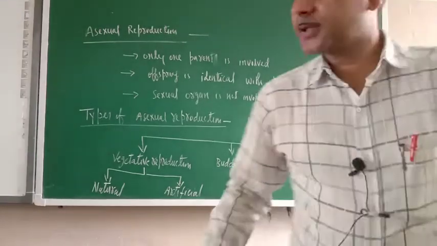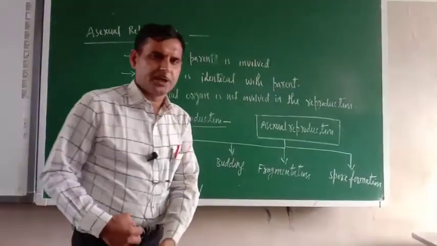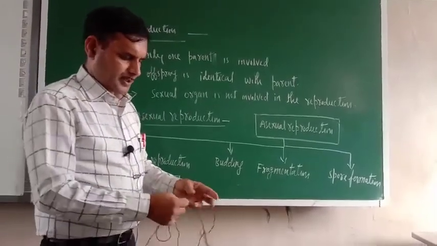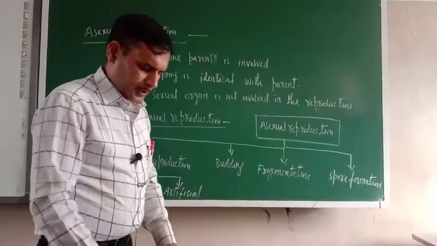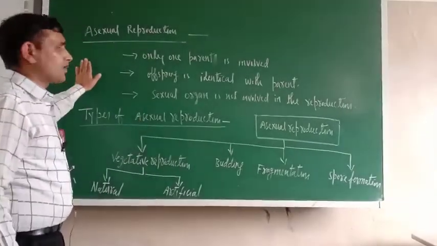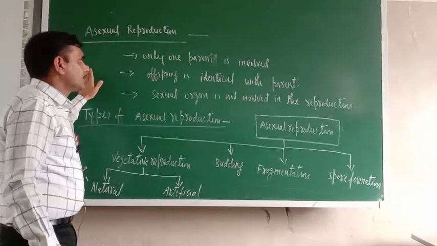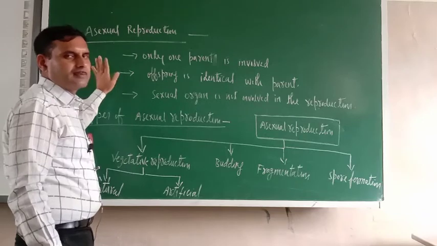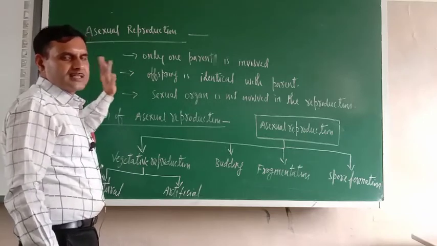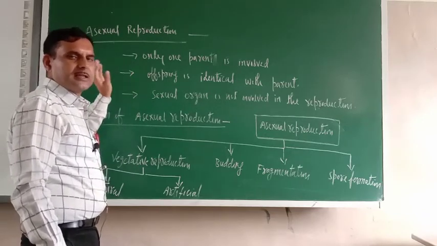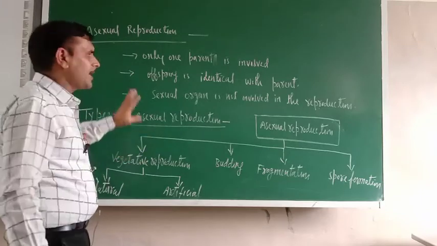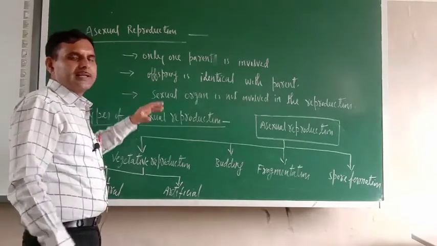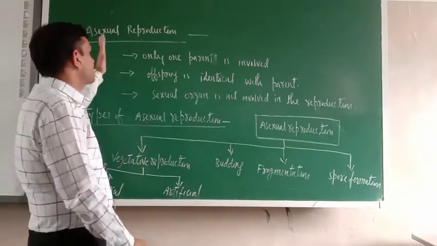Good morning, dear cadets. As you know, yesterday I completed the introductory part of this chapter. What is the name of this chapter? Reproduction in plants. The definition of reproduction is completed, types of reproduction are completed, and sexual and asexual reproduction and their types we have also somewhat discussed. Now today I am going to teach you the detailed description of asexual reproduction.